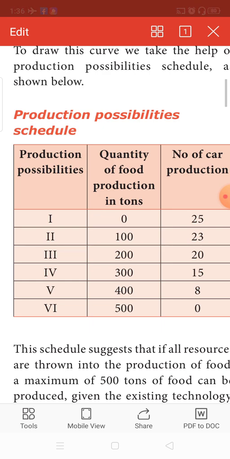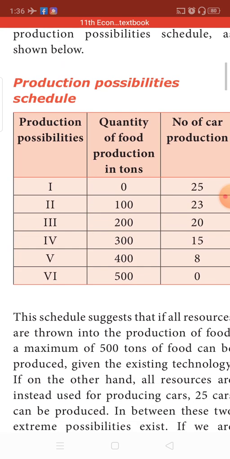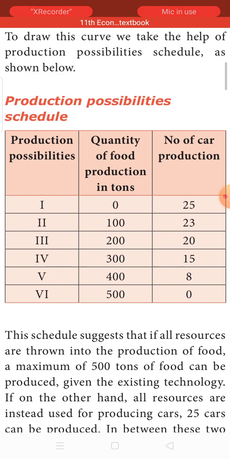Like that, possibility 2, when you see, we are able to produce with the available resources. If we are producing 100 tons of food, it means we are able to produce only 23 units of cars, not 25, because the resources provided for 2 units of cars are being utilized for the production of food grains here. Third possibility, if the production of food is increasing, automatically the production of cars is decreasing. When one is increasing, the other is decreasing.